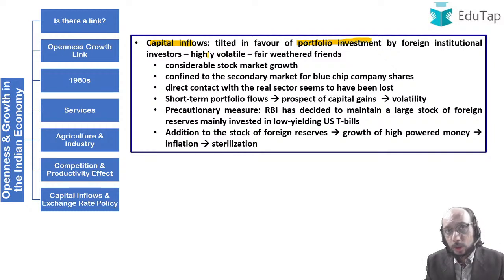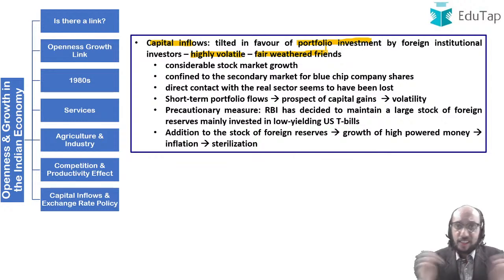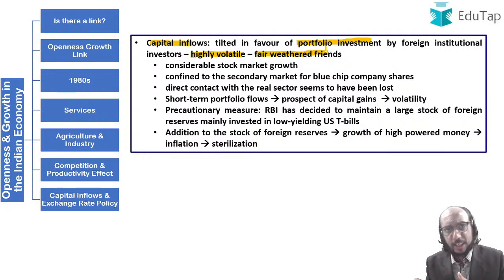And I have written two words over here. They are highly volatile and they are fair weather friends. What is the meaning of this? See, as the Indian economy opened up and as the foreign institutional investors and portfolio investors were allowed to invest in Indian stocks in the Indian equity market, there was a huge, considerable growth in India's stock market.